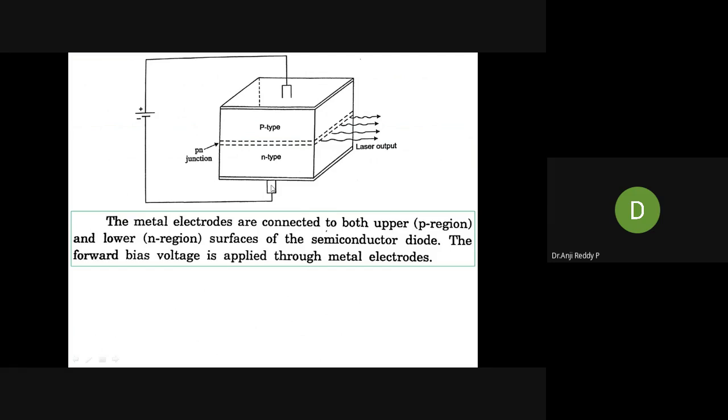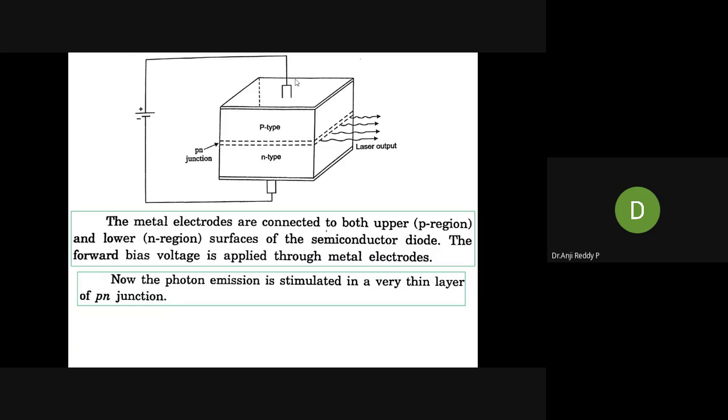Then we have to apply forward bias through these metal electrodes. The forward bias voltage, this one, is applied through metal electrodes. Right? Next, after recombination, where the recombination takes place at the junction, that is a very thin layer of PN junction. Now the photon emission is stimulated in a very thin layer of PN junction.